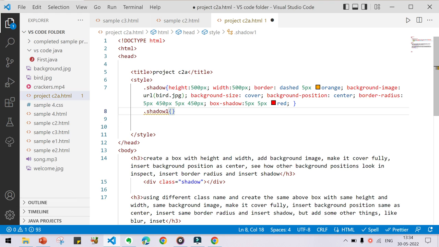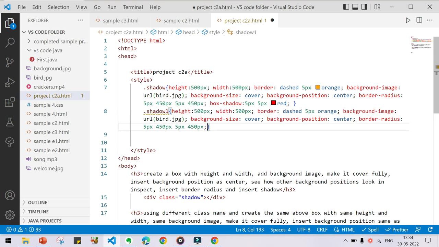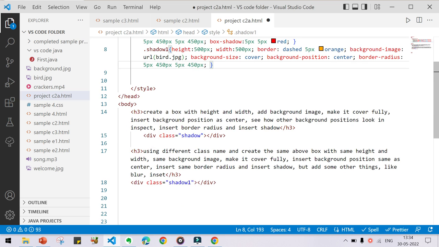Now you are going to copy all the things, except that shadow, because we are going to make changes only in that shadow, nothing else. So copy this and paste here. Now you're going to add some features like inset and blur. So how to do that? That's what we are going to see now.